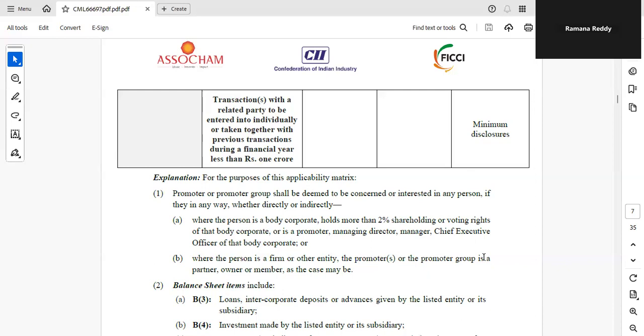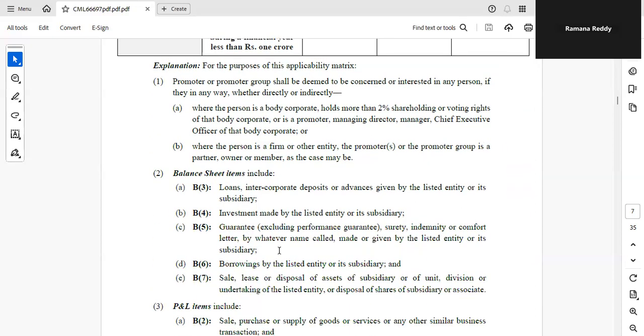deemed to be concerned. And if it is a firm or other entity, then the promoters or the promoter group is a partner, owner, or member, as the case may be. These are all deemed to be concerned or interested. Promoter or promoter group shall be deemed to be concerned. This is what I told. Then we will discuss what is balance sheet item, what is P&L item.